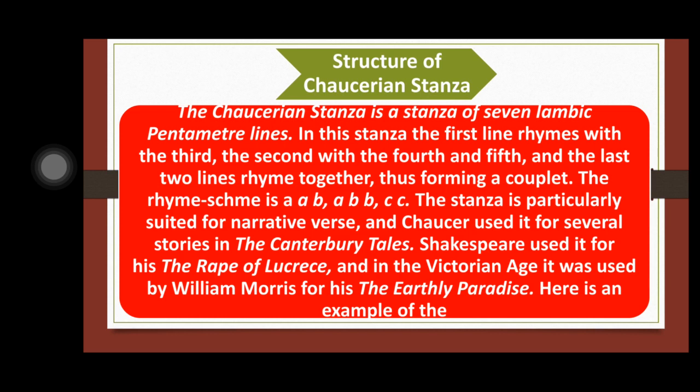For example, if there are 3 stanzas, every stanza will have 7 lines, and each line will have 5 feet, and each line will have 10 syllables, because in 5 feet we will have 10 syllables. That's why we call it iambic pentameter. Penta means 5. Iamb means unstressed and stressed, and 7 means 7. So 7 lines and iambic pentameter.